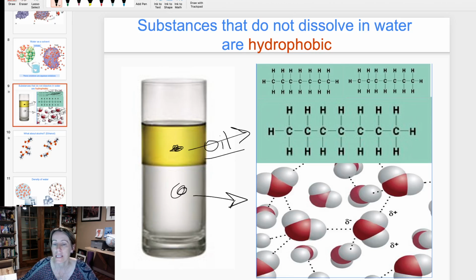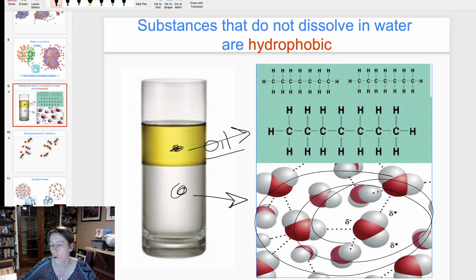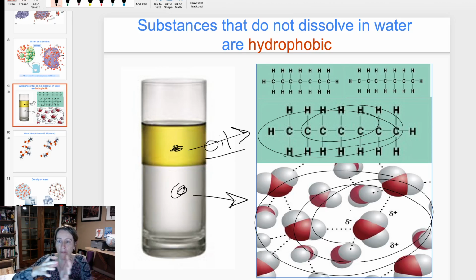And in fact, these water molecules down here would much more likely want to be attracted to each other and they don't want anything to do with all this stuff up here. And you see that if you take water and oil and try and shake it up, it will kind of mingle together, but eventually they will completely separate out. The water molecules will go back to themselves and attract each other in a big watery lump at the bottom. And then the oil will be pushed out. The water will say, we want to attract each other. We don't want any part of you. We're not attracted to you. And these oil molecules will be sort of expelled out of the water because there's no attraction there.